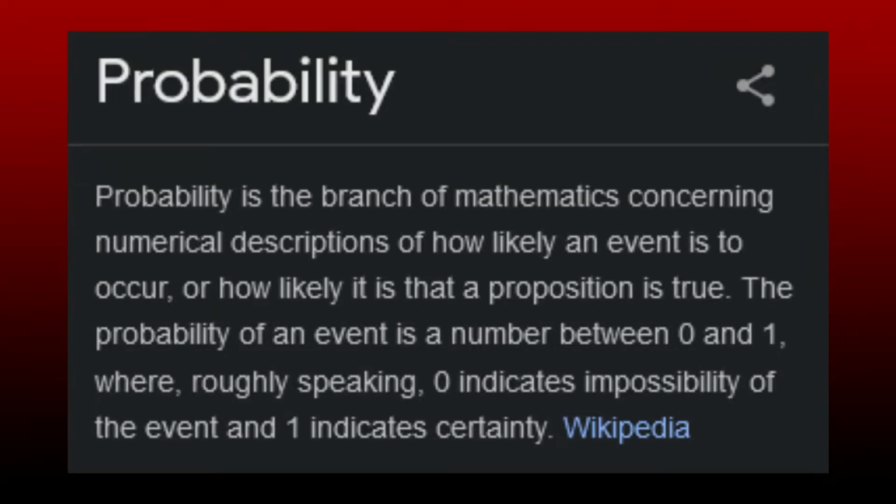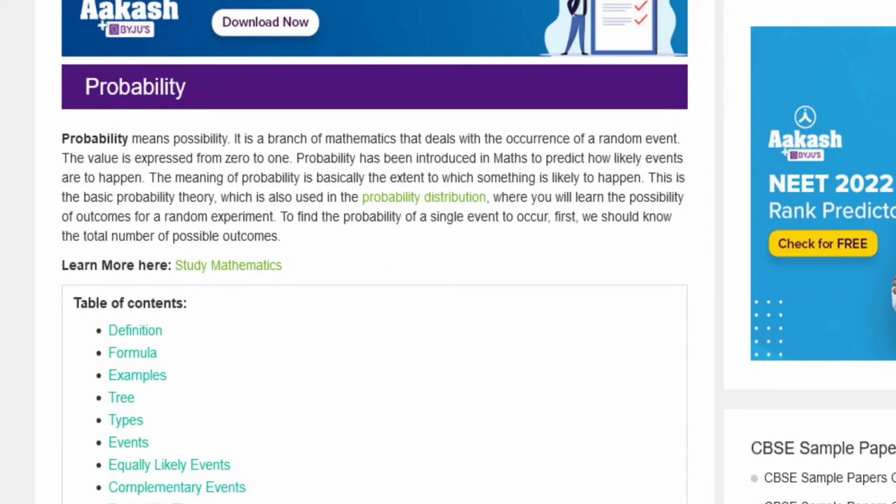Probability is the branch of mathematics concerning numerical depictions of how likely an event is to occur or how likely it is that a proposition is true. Basically, probability means possibility. It deals with the occurrence of a random event. The value is expressed from 0 to 1. Probability has been introduced to maths to predict how likely events are to happen.